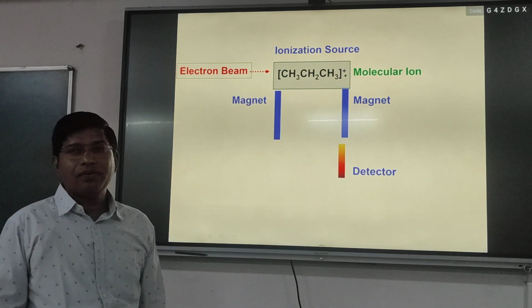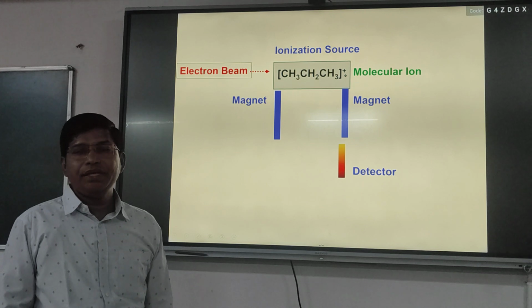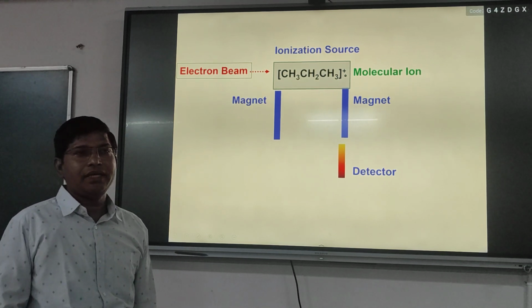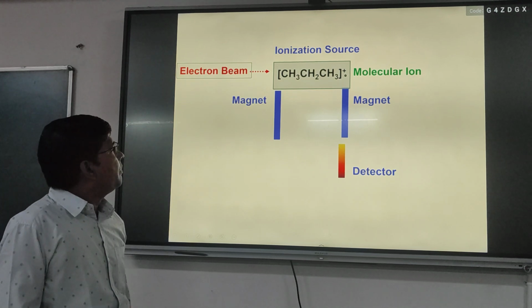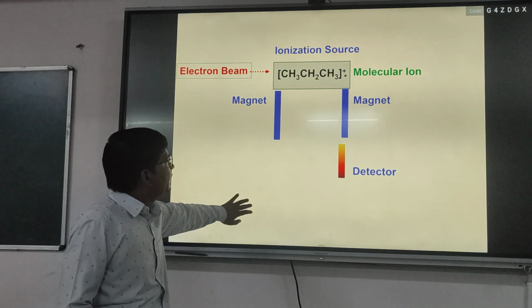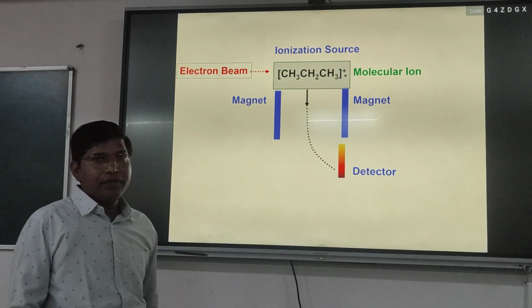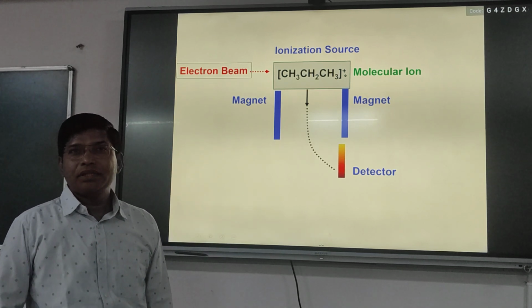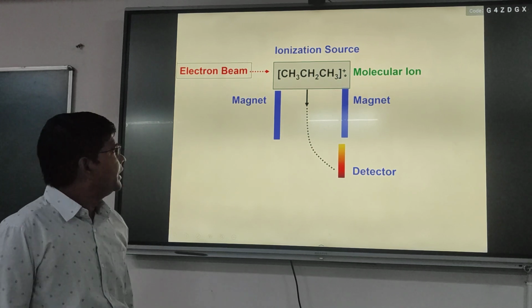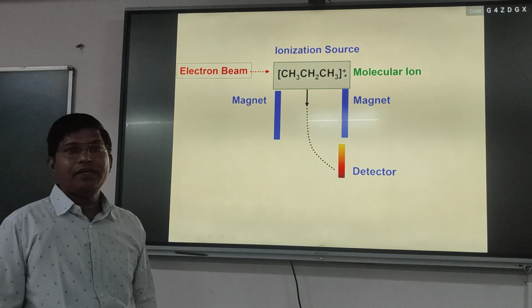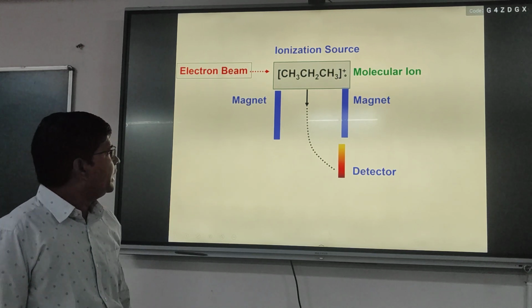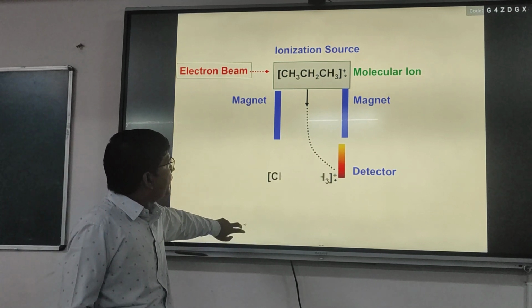Now, in mass spectrometry we have a high magnetic field. When that radical cation passes through the high magnetic field followed by the detector, and when we put that ionized molecule in a mass spectrometer, it follows a curved path.